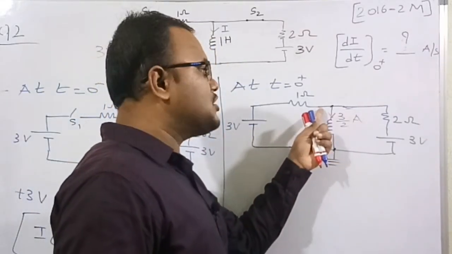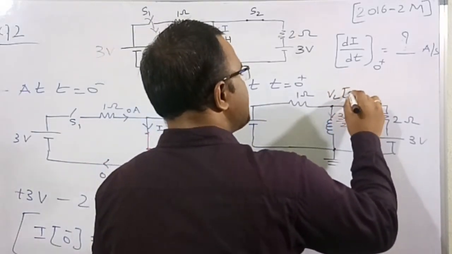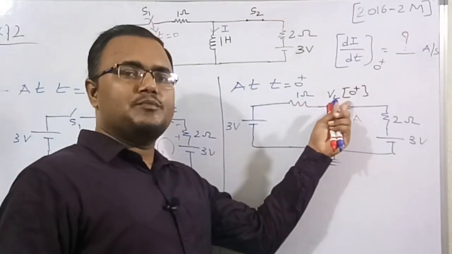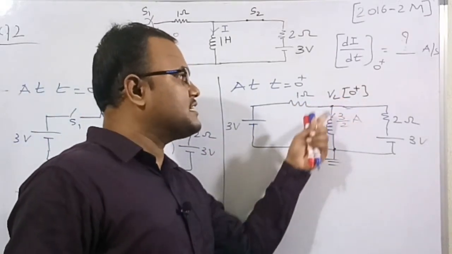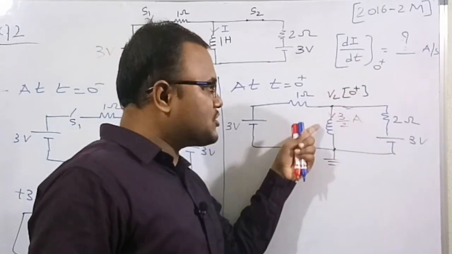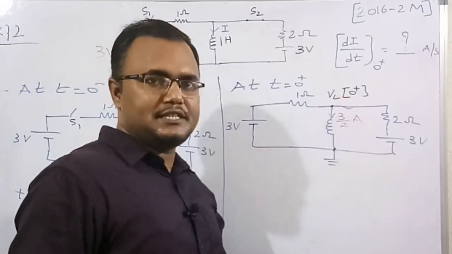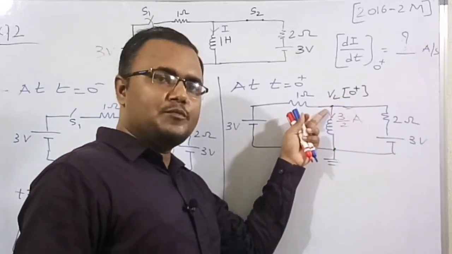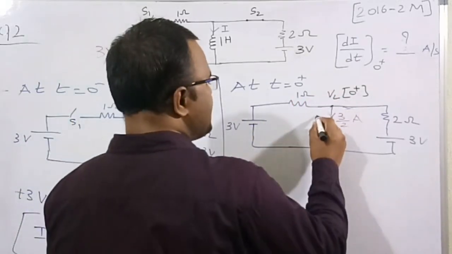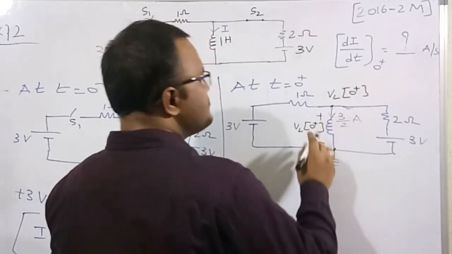Let me assume the other node voltage is VL of 0 plus, at the instant 0 plus. That's why the voltage across the inductor is VL of 0 plus minus 0, which is equal to VL of 0 plus. Therefore the voltage across the inductor is VL of 0 plus.